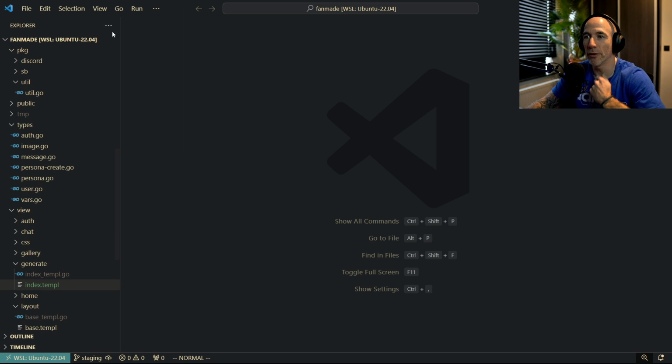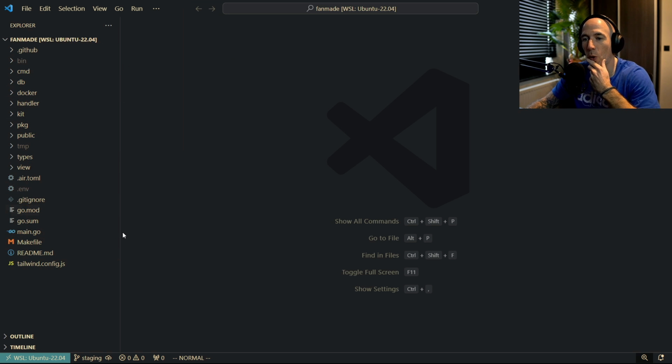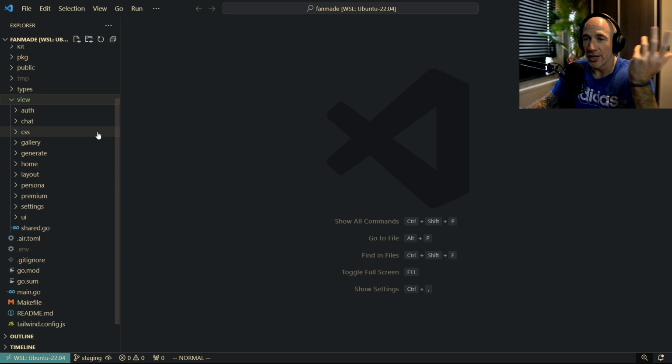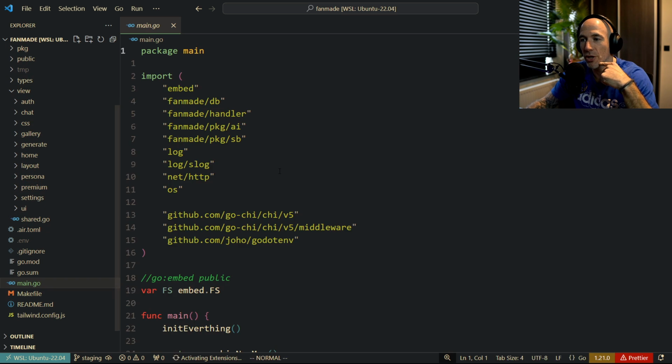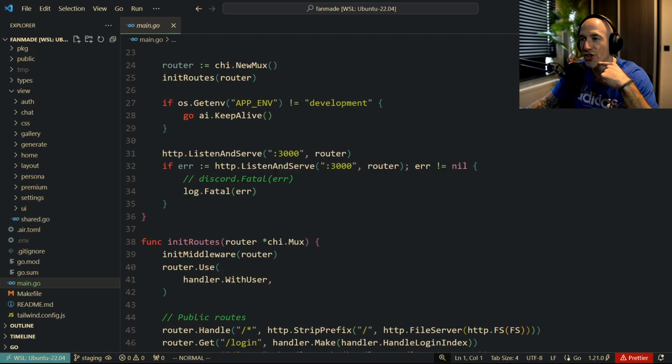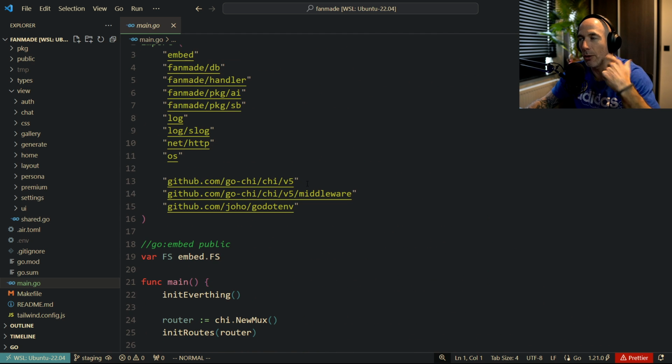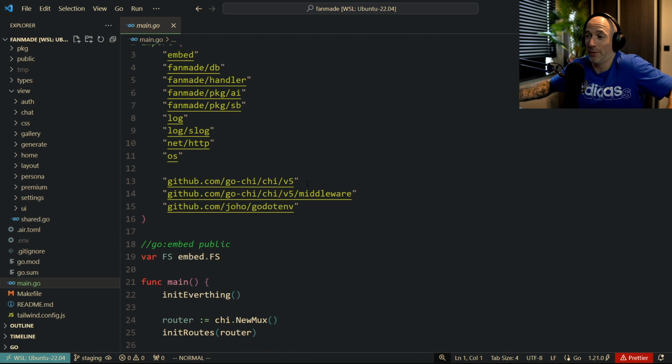Boom. Look at that. Beautiful. Like I said, it's all Templ. You can see auth, chat, gallery, generate, home. It's all that stuff. What am I using as a framework? Well, the only thing I'm actually using is Chi, guys. This time I did Chi. And why? Because I never used it. And I thought, let me use it. You know what I mean?